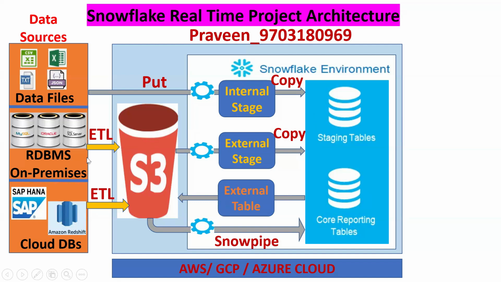This is nothing but creating data pipelines from S3 to Snowflake. This is called a data pipeline. We are moving the data from S3 to Snowflake with the help of these three functionalities: COPY, Snowpipe, and external table. This is called data pipelines. Now our data is in staging tables.